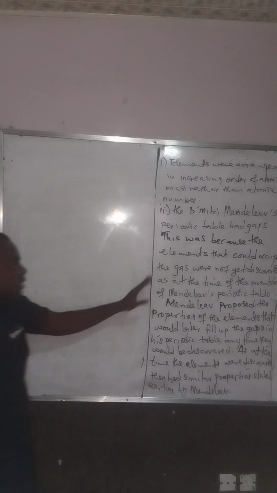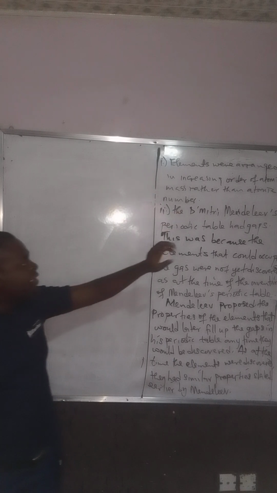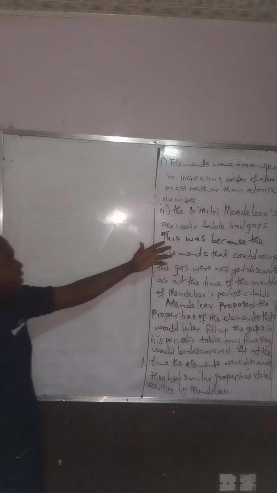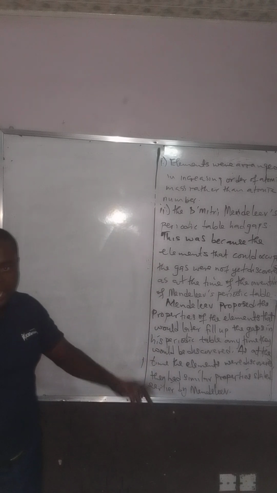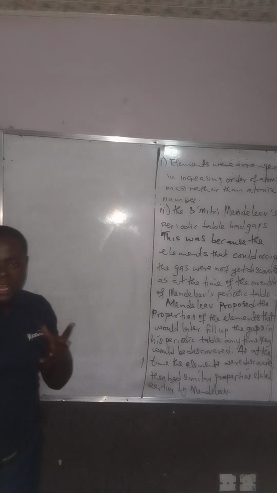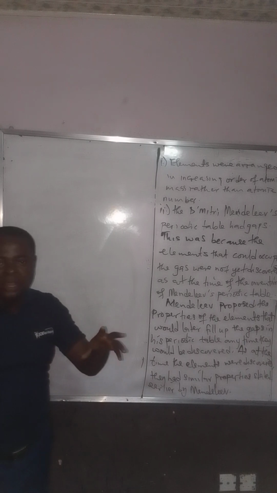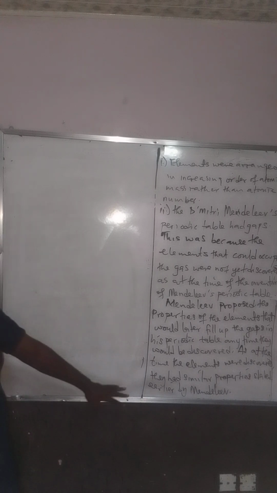We have stated one: elements were arranged in order of increasing atomic masses. The other one is that the periodic table had gaps. We have stated the solution. It had gaps, but it gave us a solution, the properties of the elements that will fill up those gaps as at the time they will be produced, and it was so. That was one solution. Another thing now to tackle the problem of the first challenge.